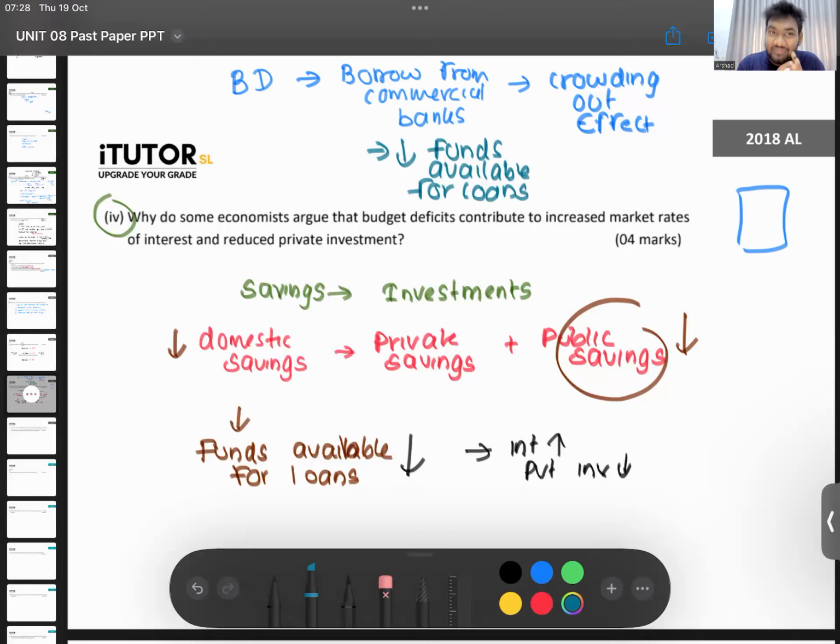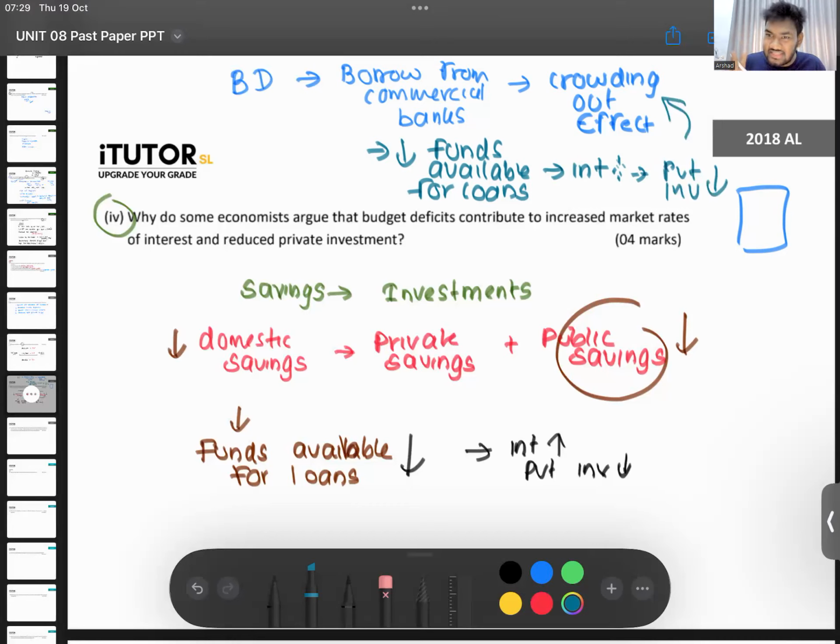Now everyone is fighting, no? That's what you call crowding out. So many people want to get that. Little money is there, but everyone wants to borrow now. So as a result, what happens? Interest rates will increase, and this will lead to private investments coming down. That's the story of the crowding out effect.